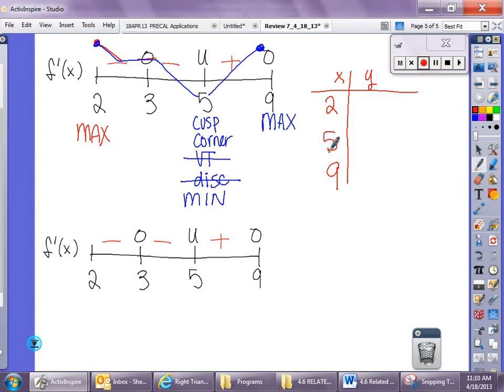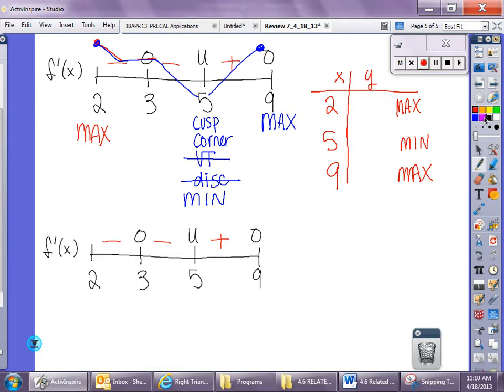So here I know I'm going to have a min. Here I know I have a max. Here I know I have a max. And how would I know which one's going to be the absolute? The y value. If this is -2, but this is -1, then this one's the absolute. Okay, so that's what I mean by table of values. It organizes the information better.